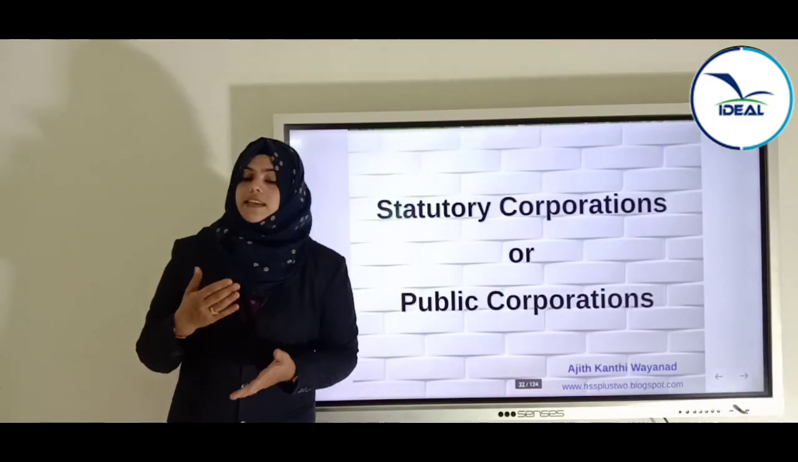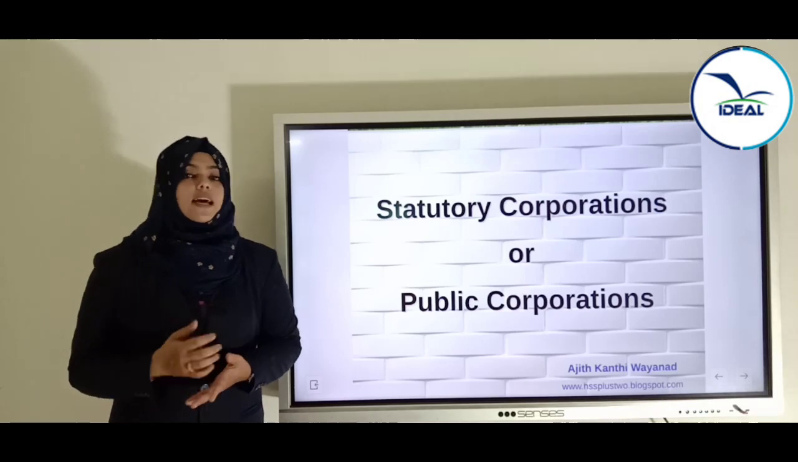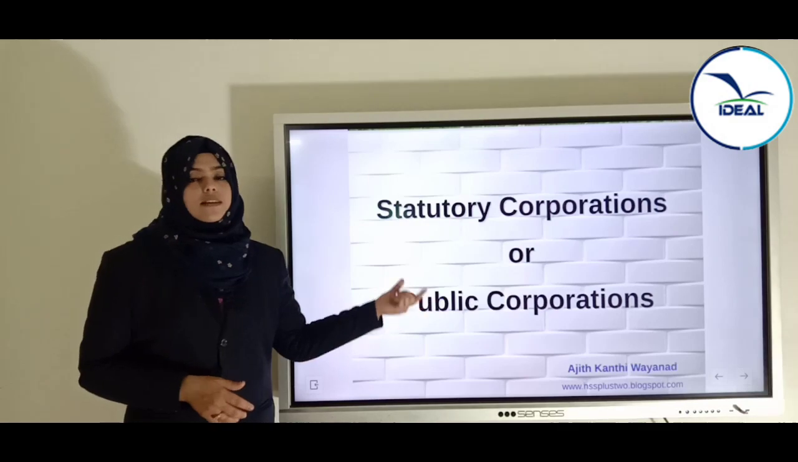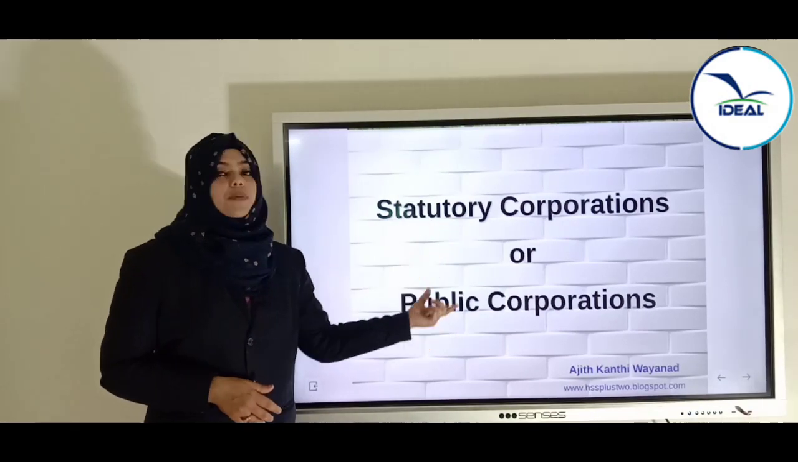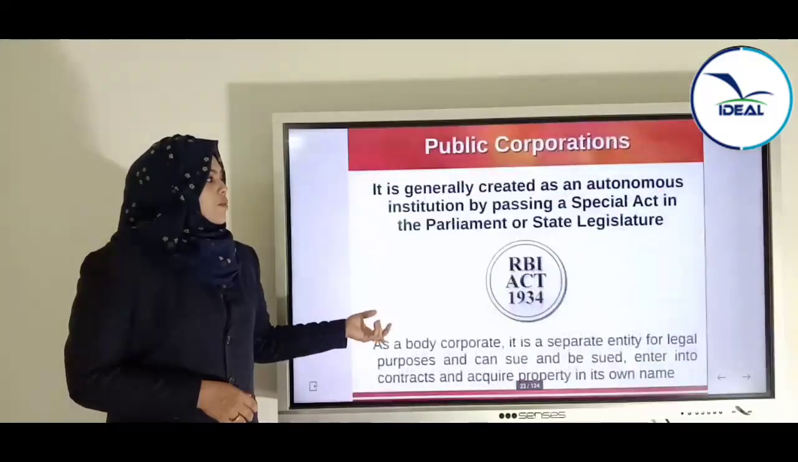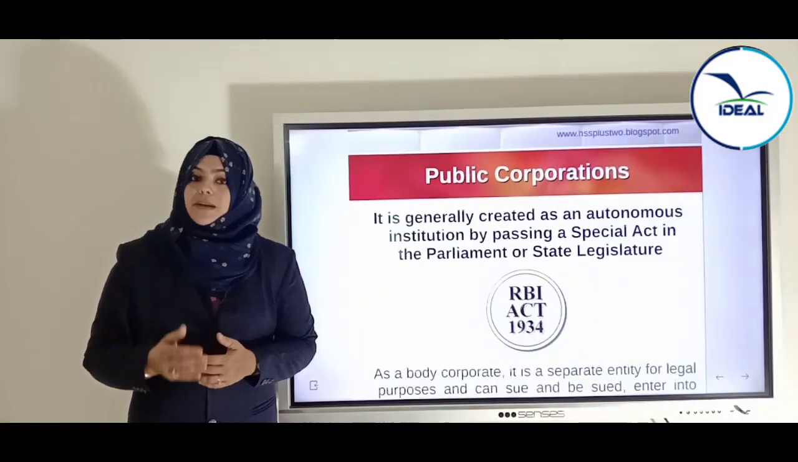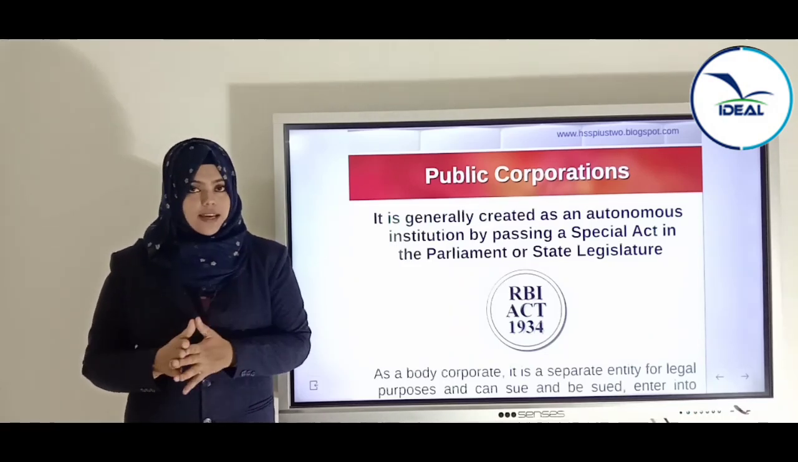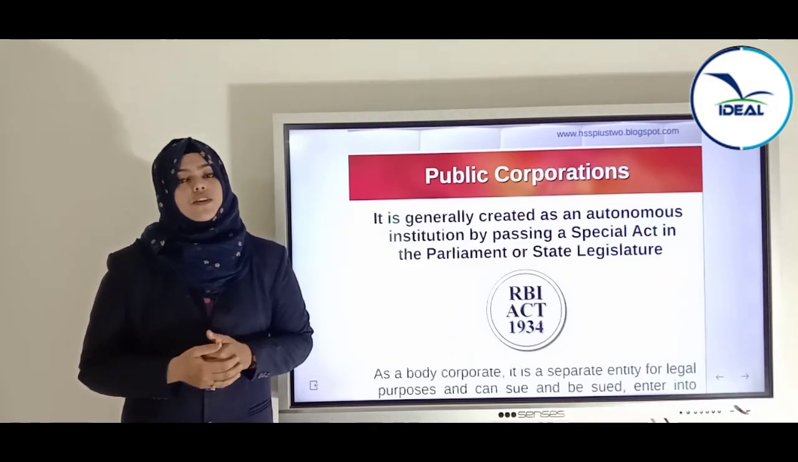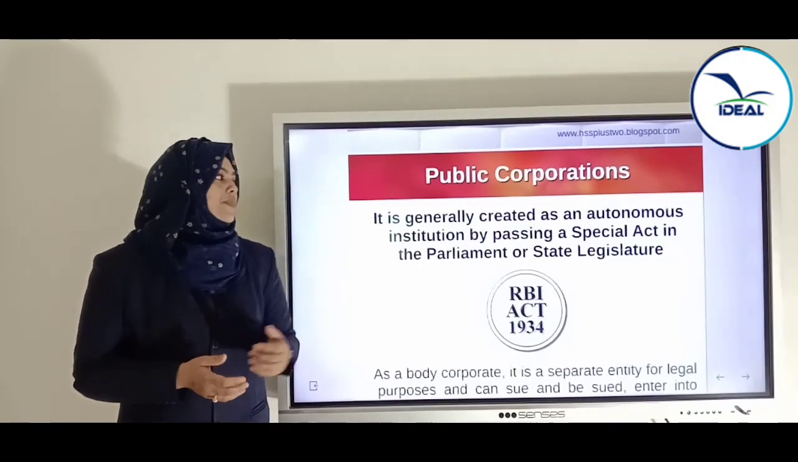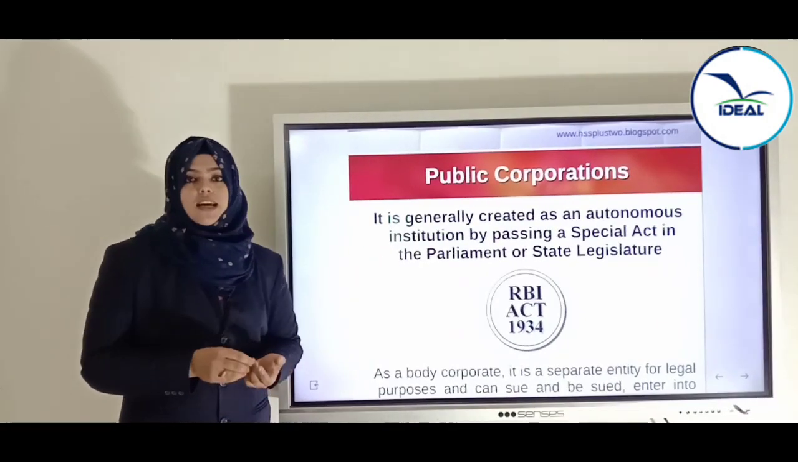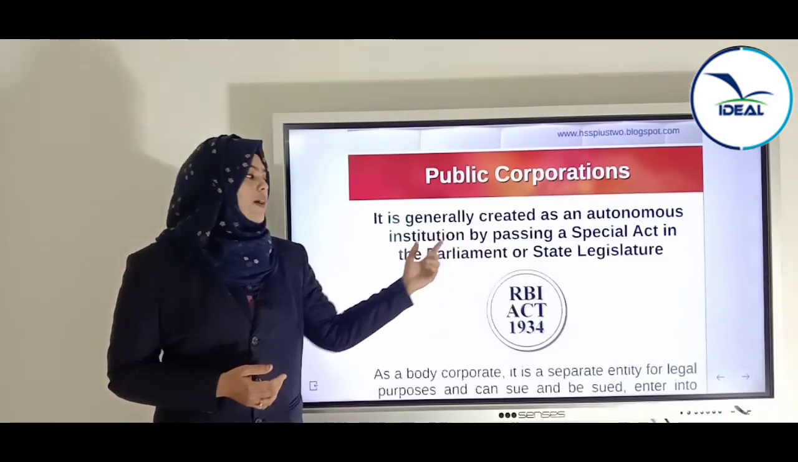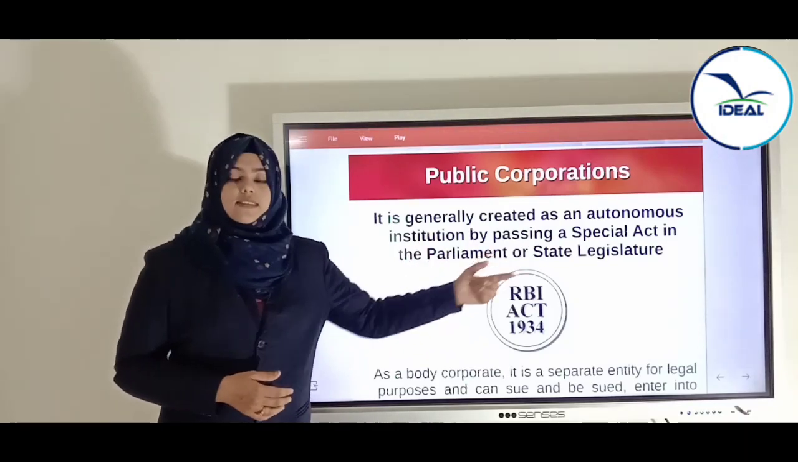Okay, so these are the different limitations, merits and features of departmental undertaking. Now we are going to study the second type, that is statutory corporations or public corporations. What is a statutory corporation? A public corporation or a statutory corporation is a public sector enterprise established by a special act of parliament or a state legislature. That is, by passing a special act, these type of enterprises come into action, and this special act is passed in the parliament or state legislature.